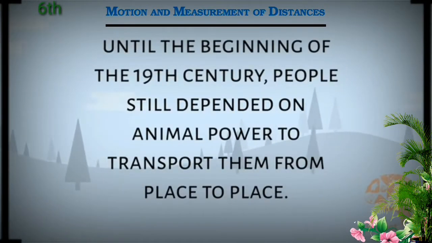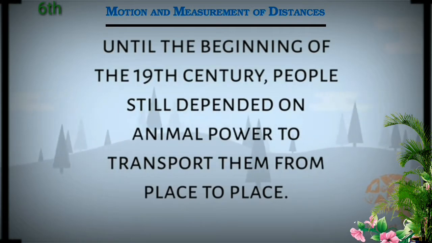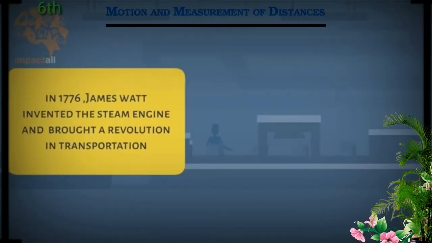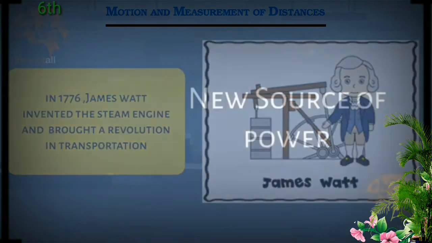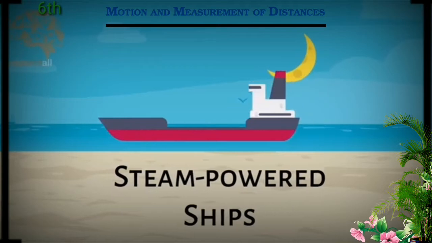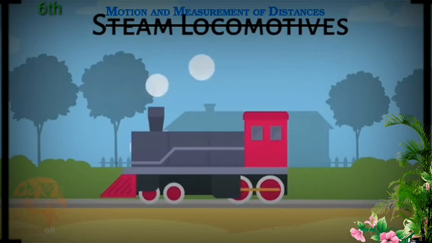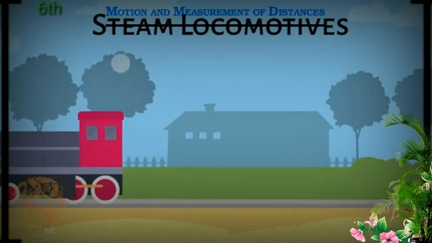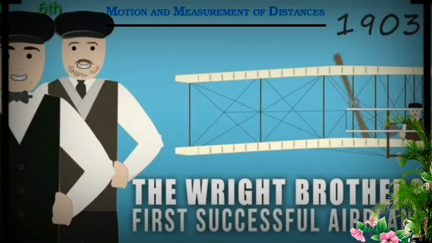Until the beginning of the 19th century, people still depended on animal power to transport them from place to place. Until James Watt invented the steam engine and brought a revolution in transportation. It gave us a new source of power. Steam engines powered the ships and rail locomotives to increase the efficiency of their operation. After several attempts and failures to achieve the goal of flying in the sky, in 1903, Wright brothers successfully invented and flew the first airplane.